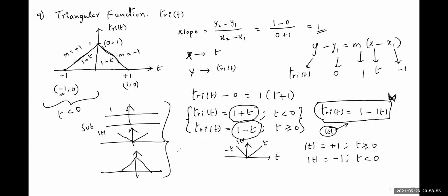Now let us go for the last function. Hope all of you noted this. Going to the next page for the last function, the 10th signal of the basic elementary signals. Going to the next page.